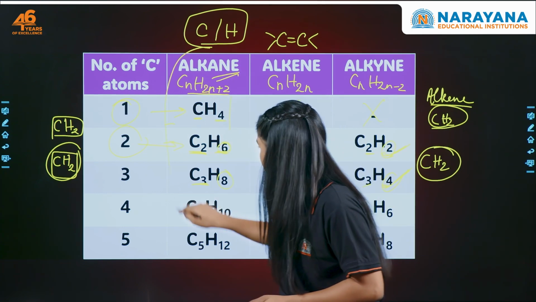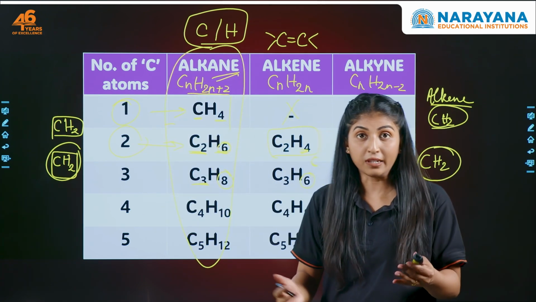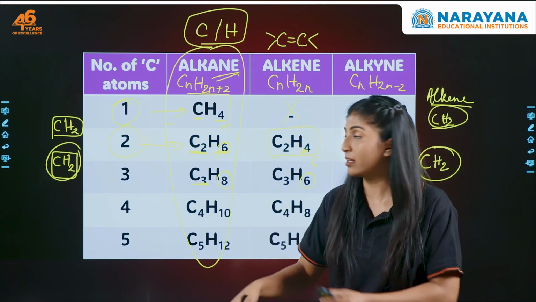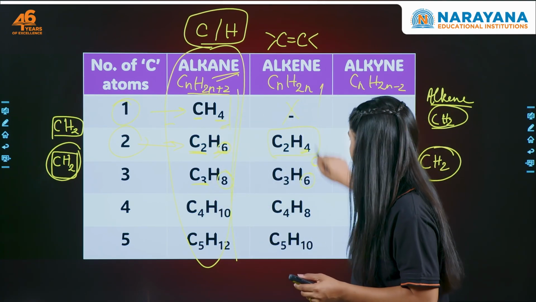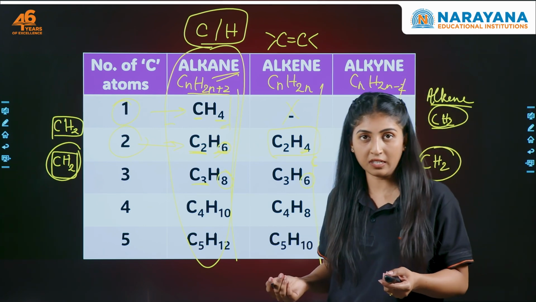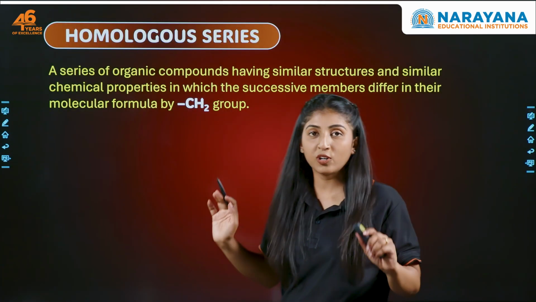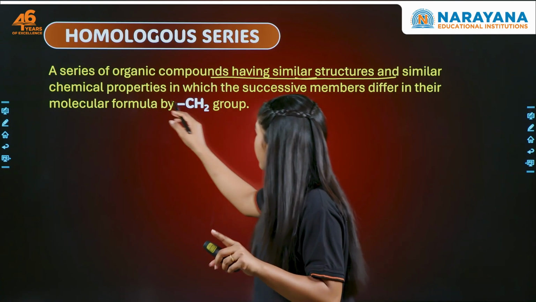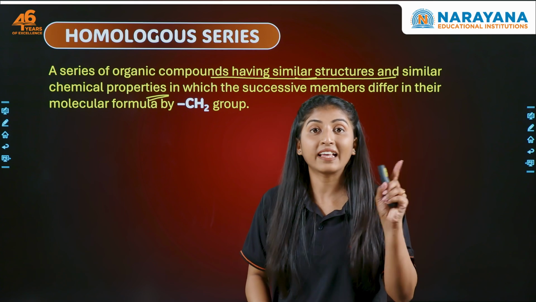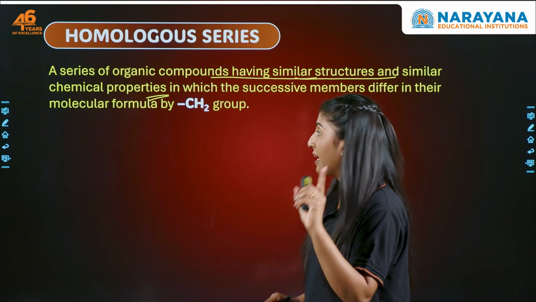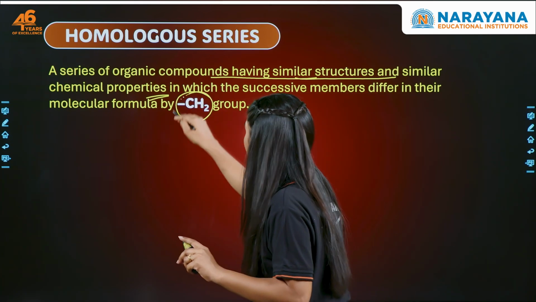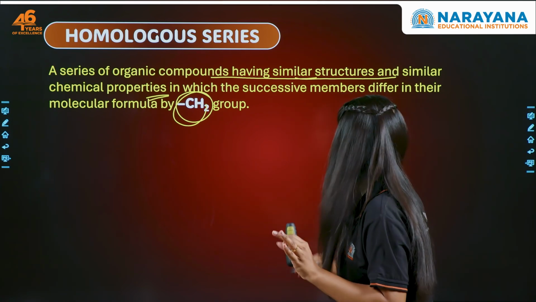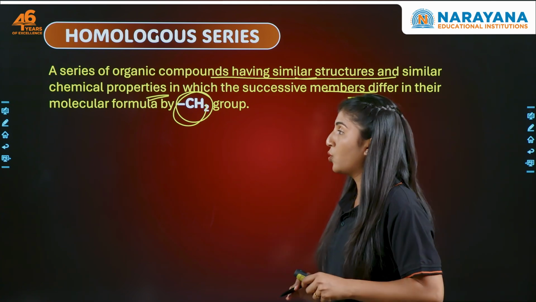All the alkanes that have the difference of CH2 belong to the same homologous series, so we call them homologous. Similarly, this is one homologous series and this is the other. Understood? So what is a homologous series? A series of organic compounds having similar structure and similar chemical properties. And why do they have similar structures? Because they have the same general formula, and they differ by a CH2 group. Two consecutive members of the family differ by a CH2 group. So that is a homologous series.